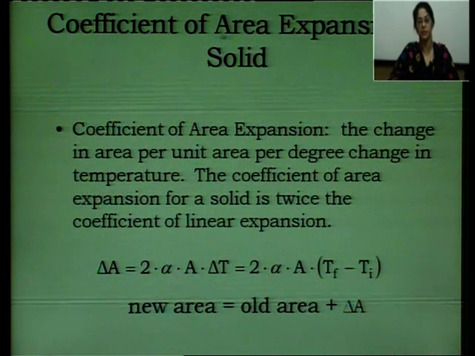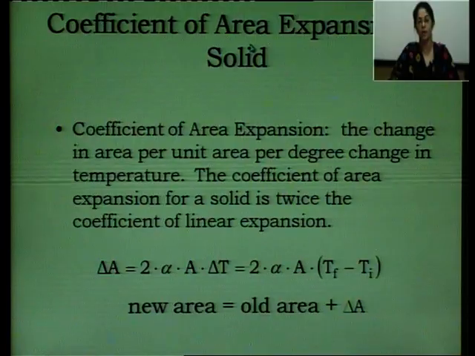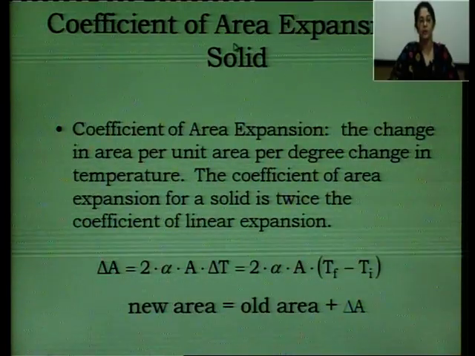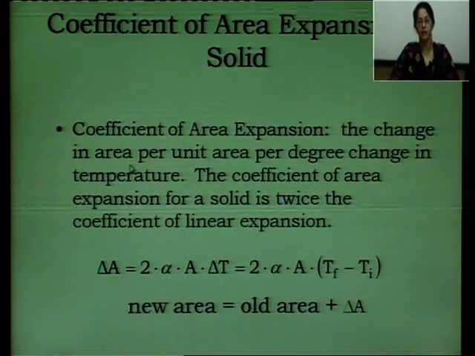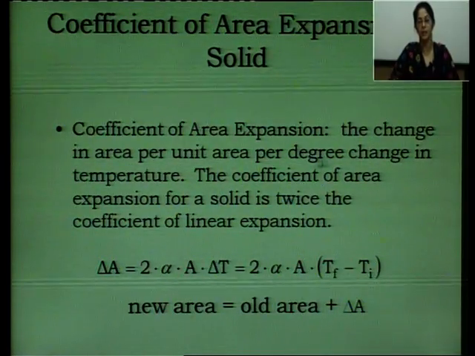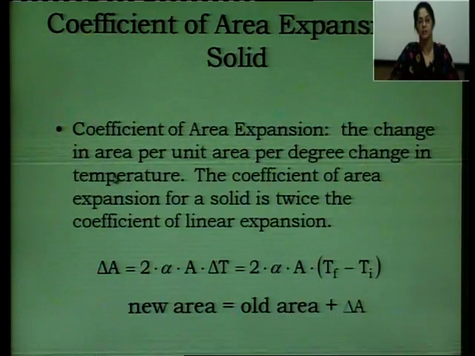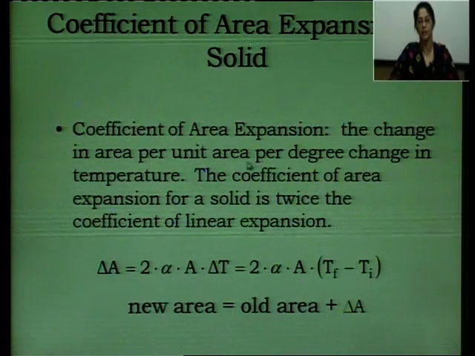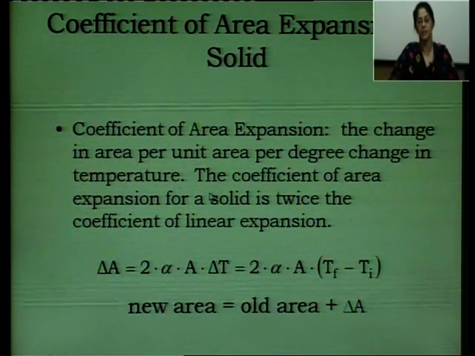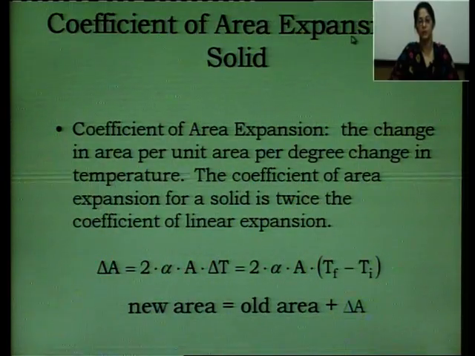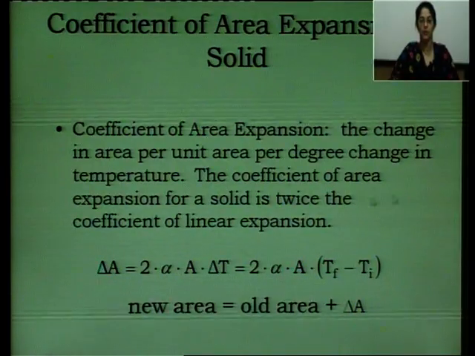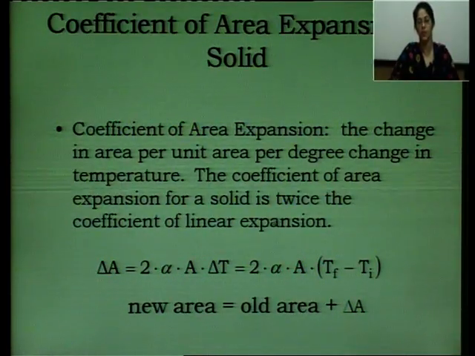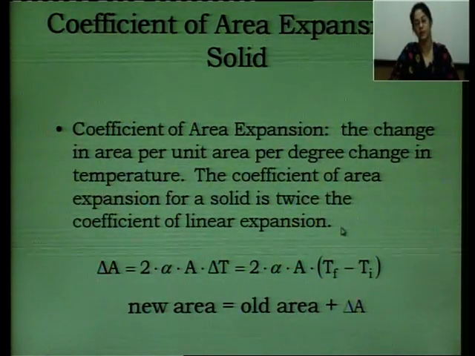This coefficient of area expansion, we also call it superficial expansion. So this is defined as the change in area per unit area per degree change in temperature. The change in area per unit area per degree change in temperature is called the coefficient of area expansion or superficial expansion. The coefficient of area expansion for a solid is twice the coefficient of linear expansion.